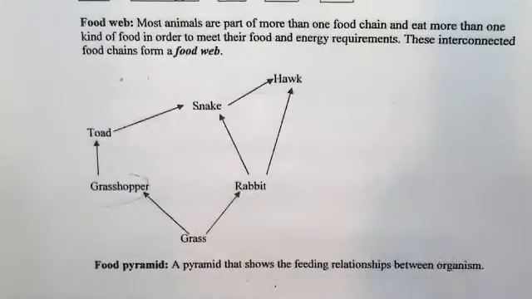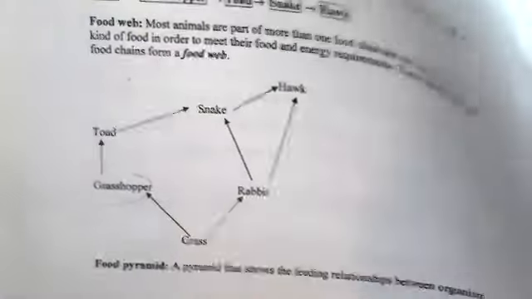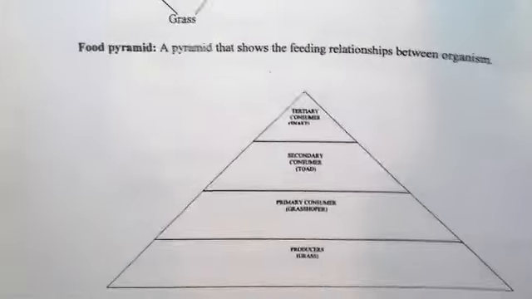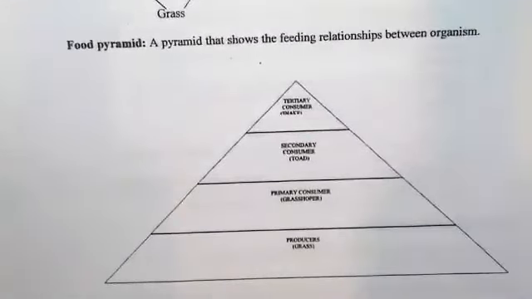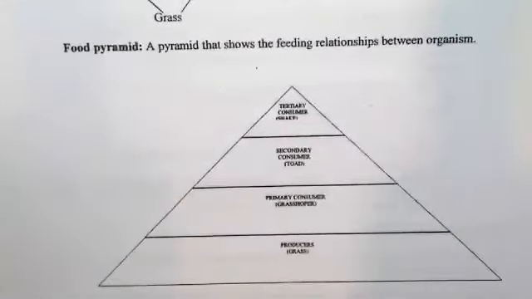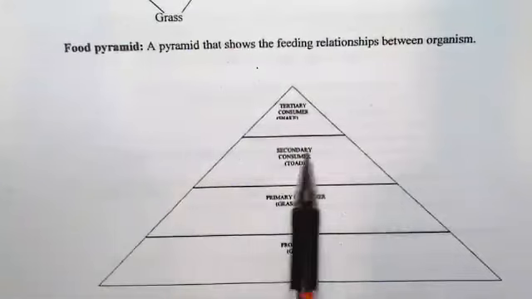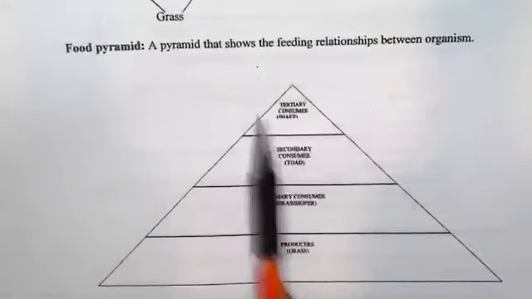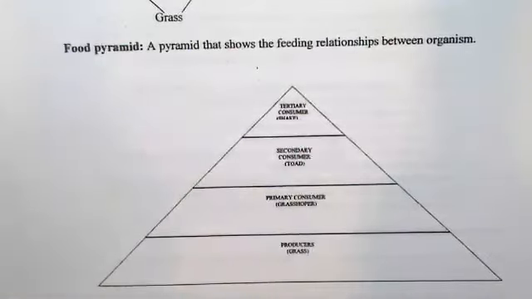All right. Now the third diagram that shows the interaction is also called a food pyramid. And that's just basically the pyramid like this. The base is always the producers. So the producers, then you have the primary consumer, secondary consumer, and then the tertiary consumer, and so on, right?